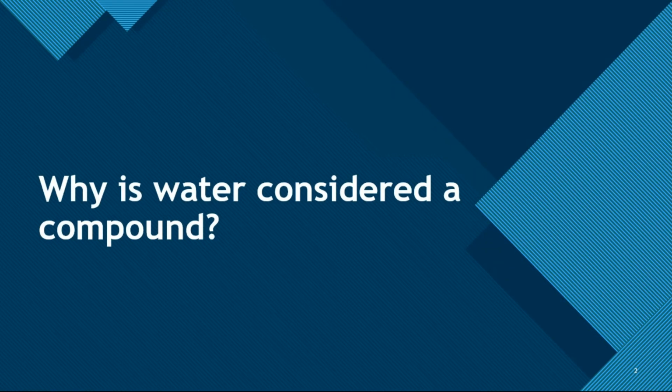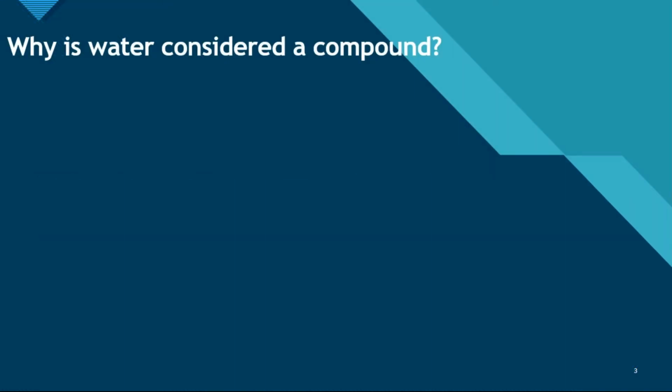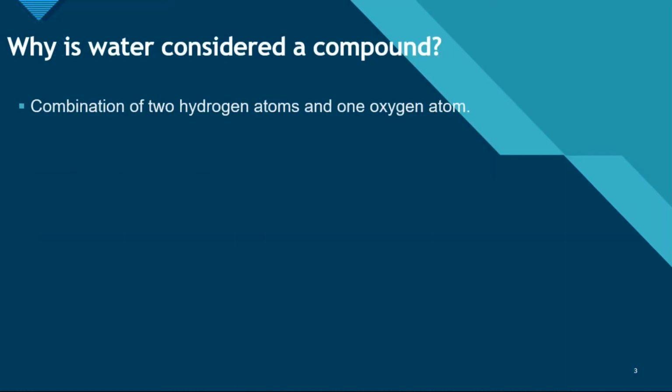So, why is water considered a compound? Water is considered a compound as it is a combination of two hydrogen atoms and one oxygen atom. Water is also considered amphoteric, meaning it acts both as an acid and a base. It produces H plus ions and OH minus ions by self ionization.